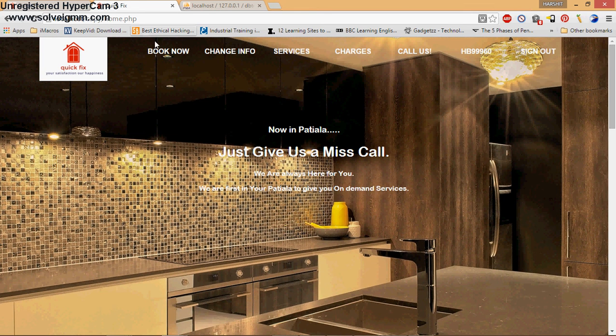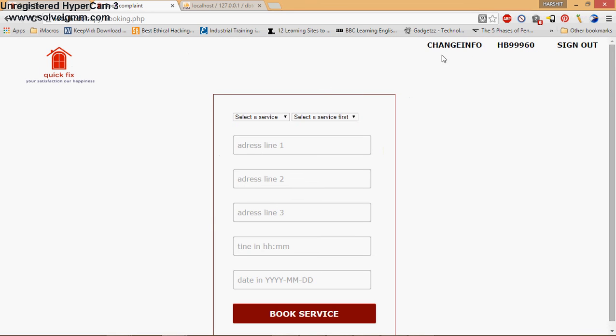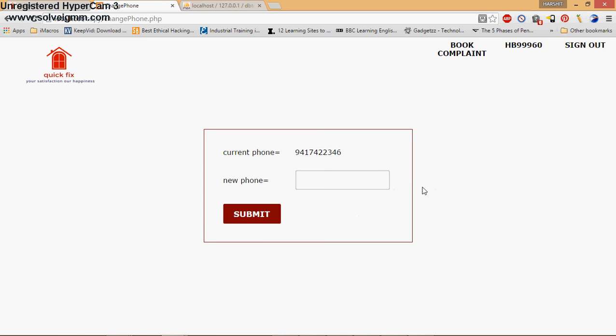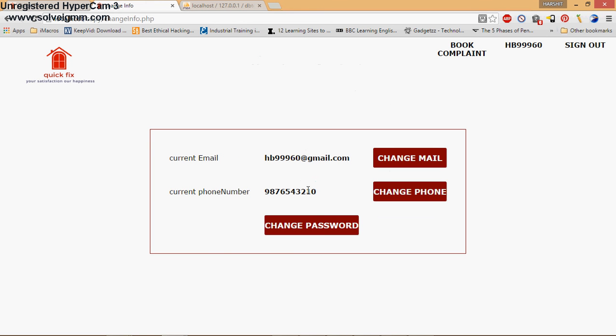Now you can also change your information. Click on the book now. Here is your change info button. And you can see your current name and current phone number. You can also change your password. I want to change my phone number, so click on it and enter your new phone number, and click on the submit. And you can see that the new phone number has been updated on the portal. Similarly, you can change your password and your email ID. To go back to home, you can click on the symbol.